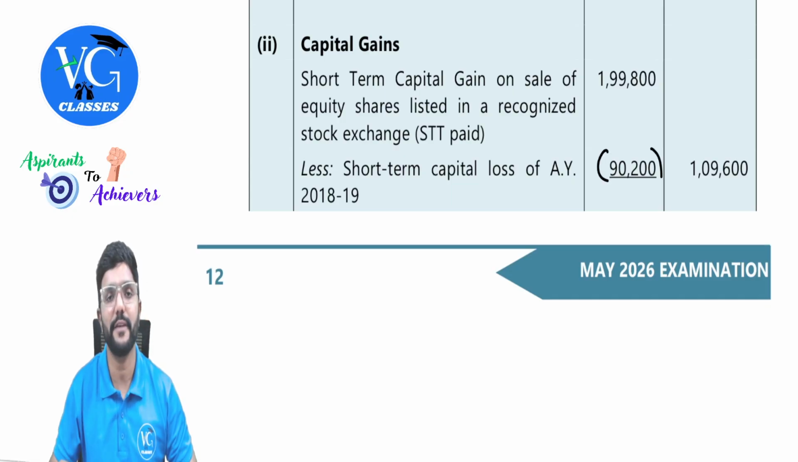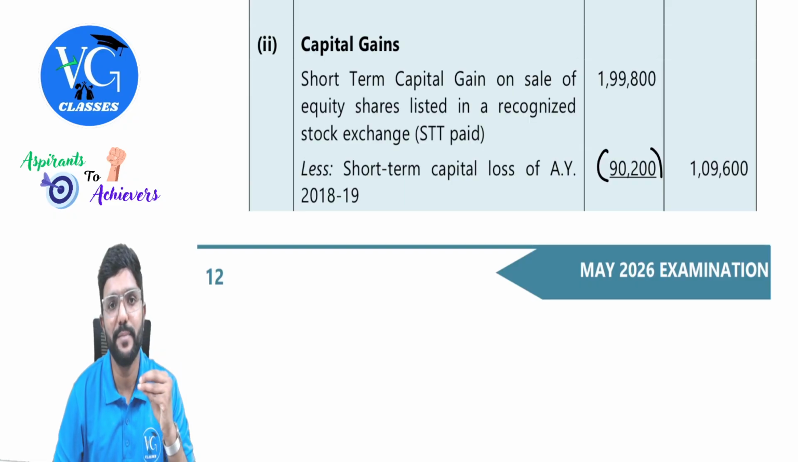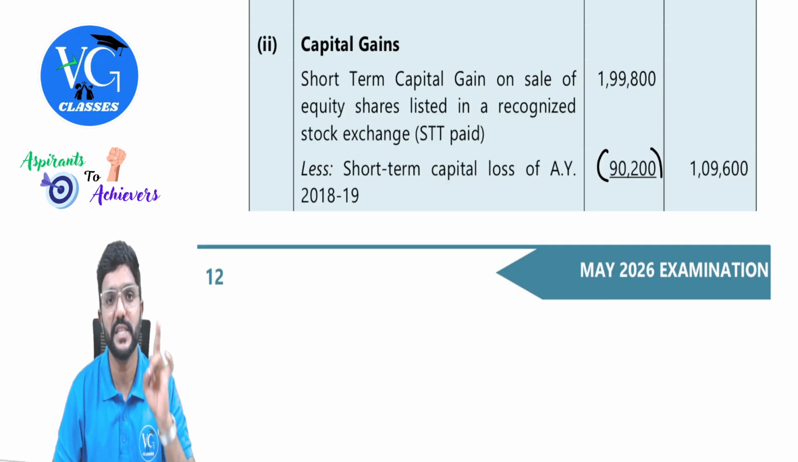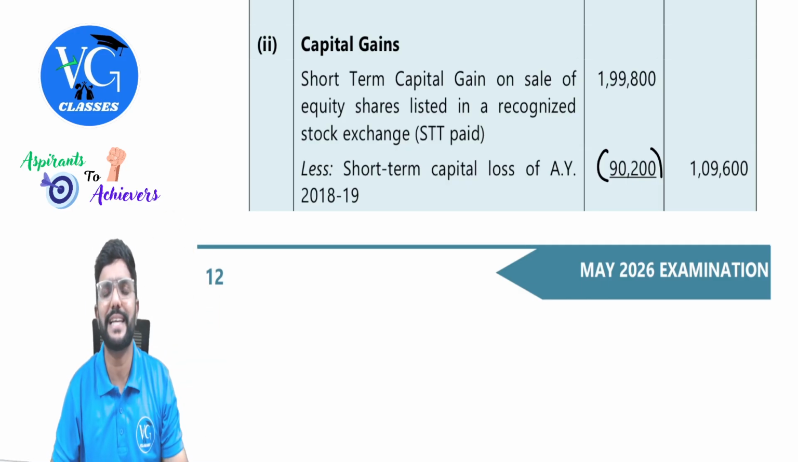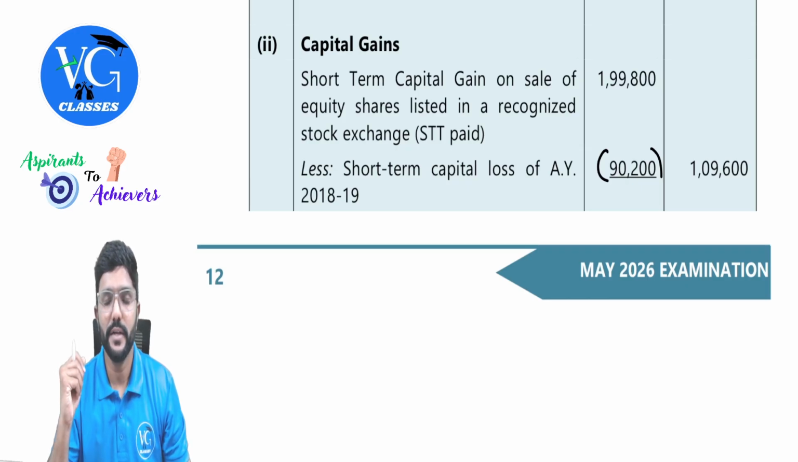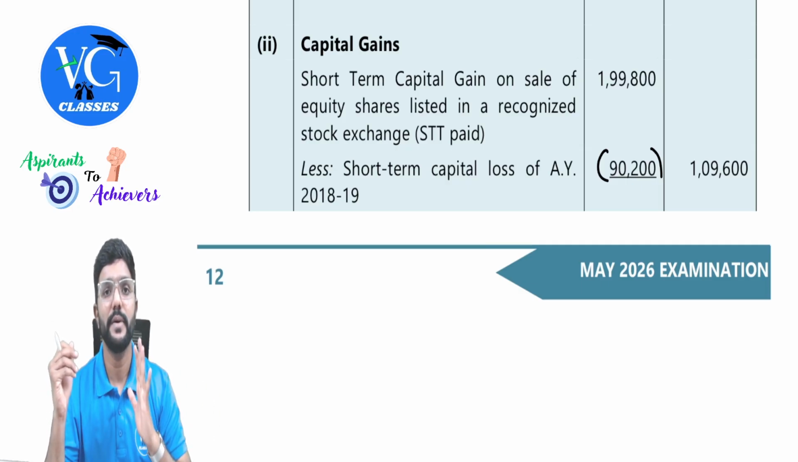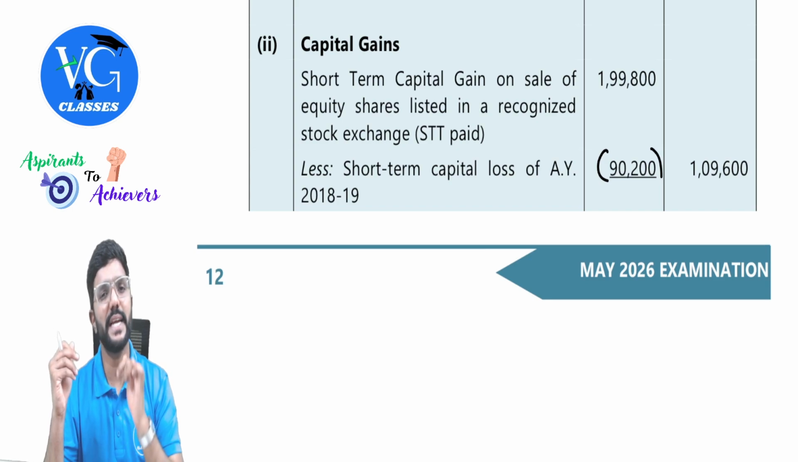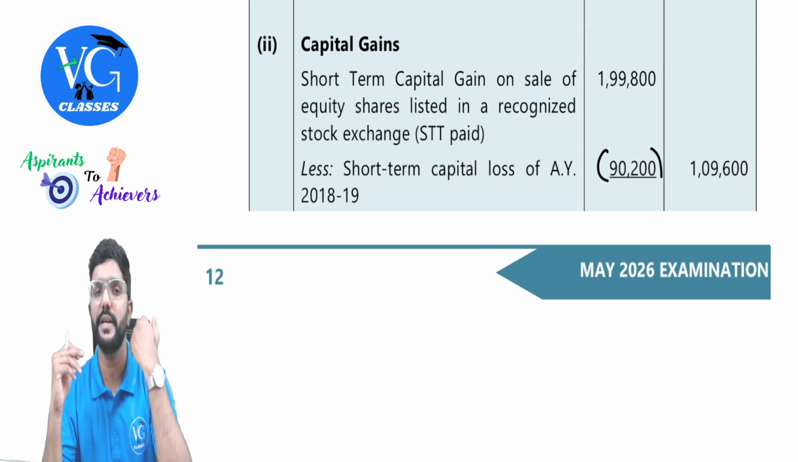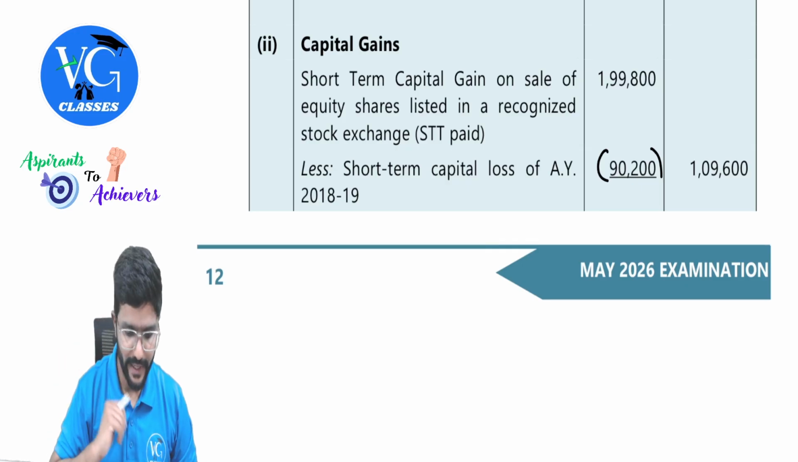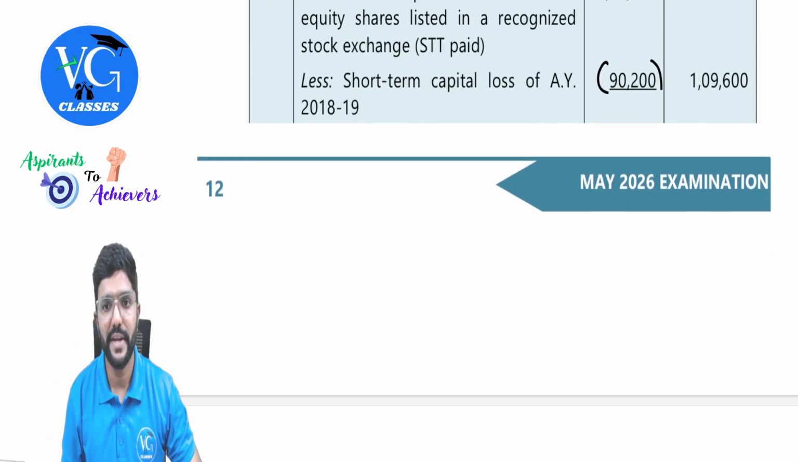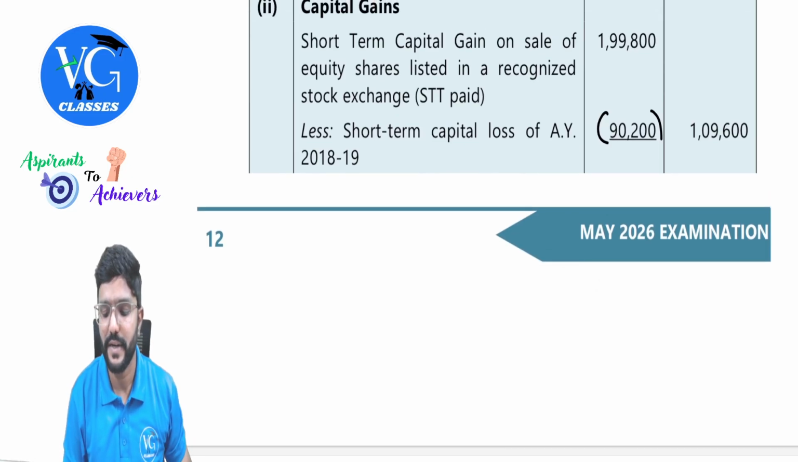Yes. And please be careful, guys. Any short-term loss can be adjusted against any short-term gain or long-term gain. Only short-term gain covered under section 111A is special, whereas all others are taxable as normal income. But here it doesn't matter whether it is special or normal. If I have any loss from a short-term capital asset, can I adjust it against any short-term gain or any long-term gain? Yes, we can adjust it. 90,200. So the remaining is 1,09,600. We will take it to the outer column.